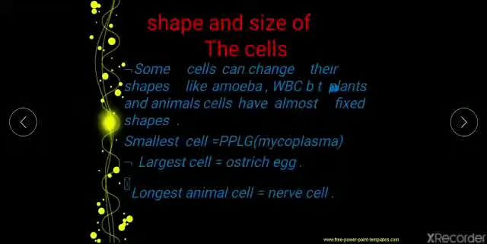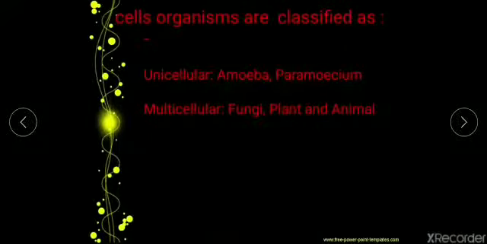Now the longest animal cell, if I consider animals, according to length is the nerve cell, and if I consider the diameter, then the human female egg cell is the largest cell.